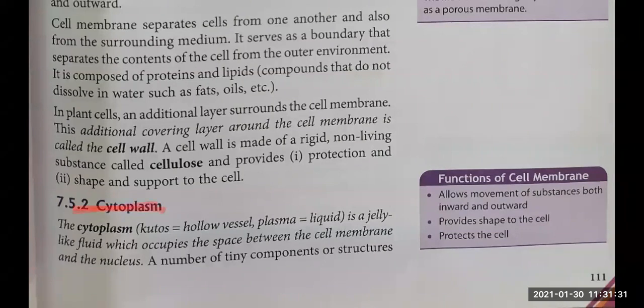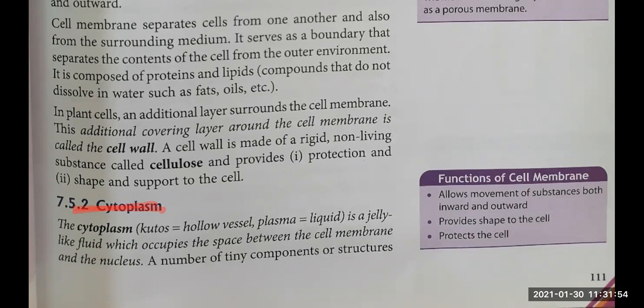Cytoplasm. So, children, cytoplasm is a liquid in which all the cell organelles are placed, right?